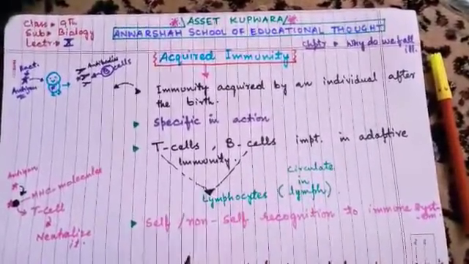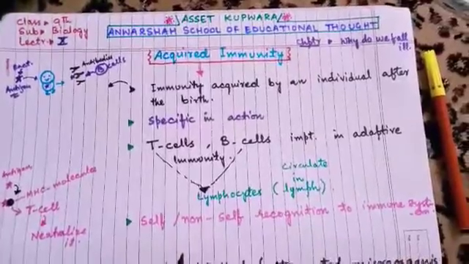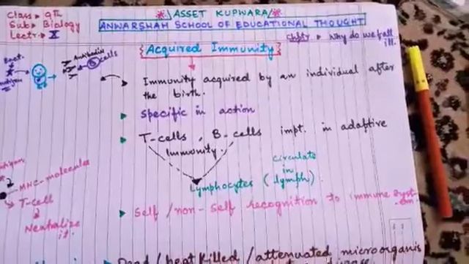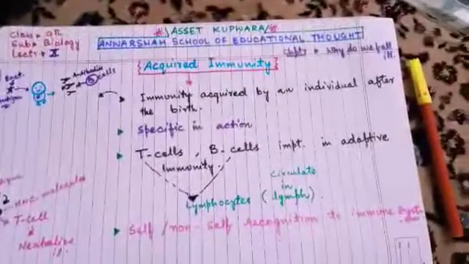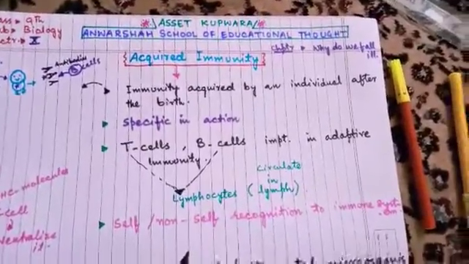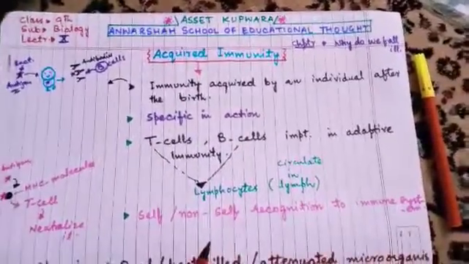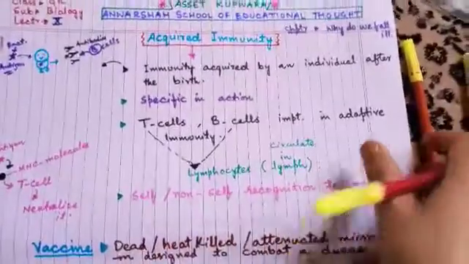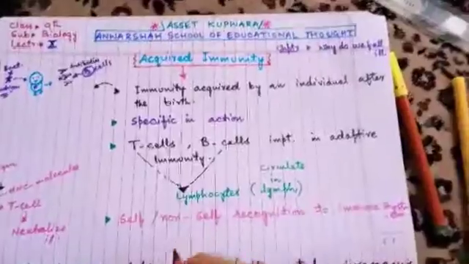This is the 9th biology class, and we are here with the 10th lecture of Why Do We Fall Ill? Our today's topic will be acquired immunity, the second type of immunity. The first type, the innate immunity, we have discussed thoroughly. Now we will discuss the acquired immunity.